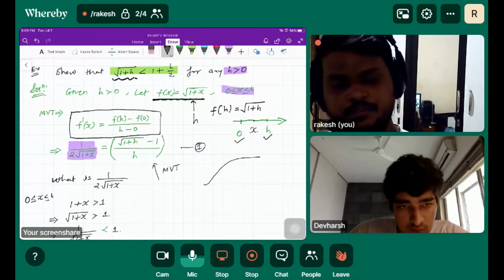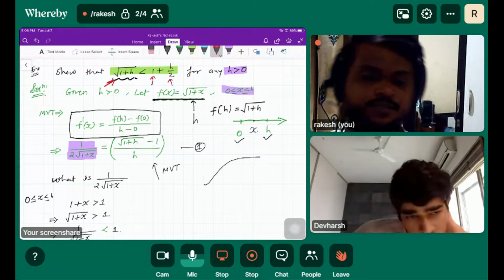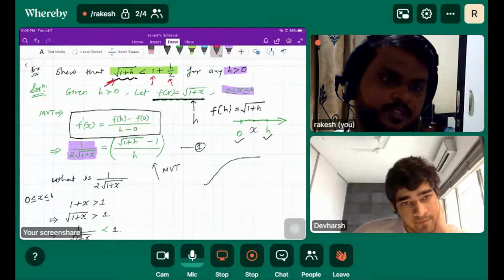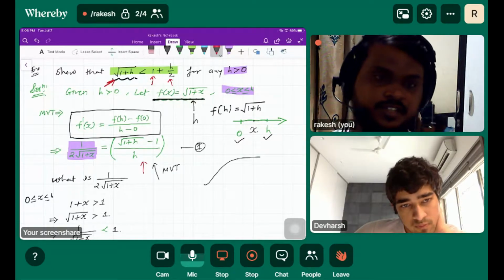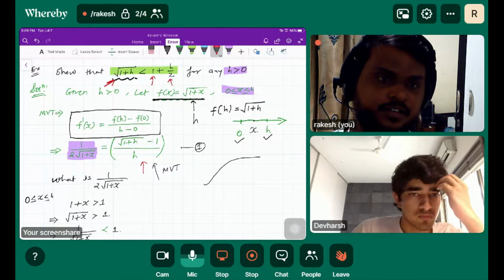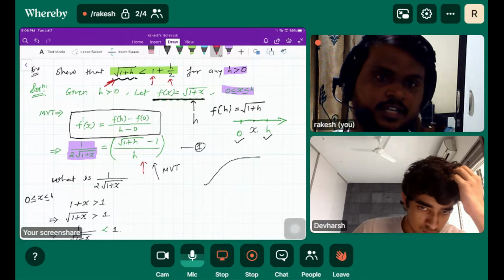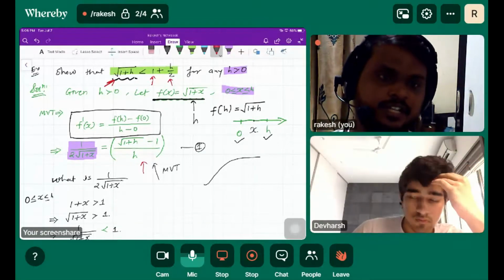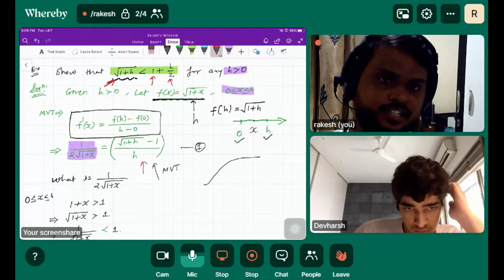Basically, if you look at the terms, what are the terms? Root 1 plus h, 1, h by 2. These are the terms, and we want a relation between them. When we apply MVT, we got all the terms here in this statement: root 1 plus h, 1 and h. So obviously if we introduce some inequality here, we will definitely get the relation that needs to be proved here.